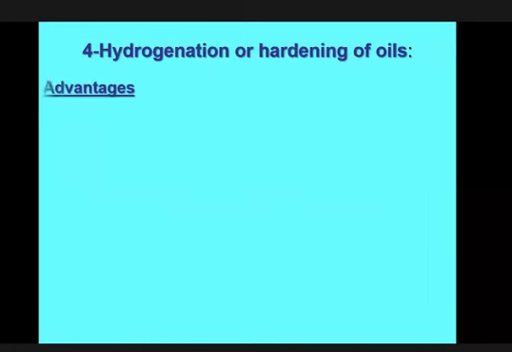The hydrogenation and halogenation have some advantages. Solid fat is very pleasant, but liquid fat is not so. For this reason, animal fat is very much acceptable to all, but liquid fat, that is soybean oil or mustard oil, etc., is not so pleasant. Pleasant is the animal fat, that is solid. For this reason, the liquid fat is converted into solid.